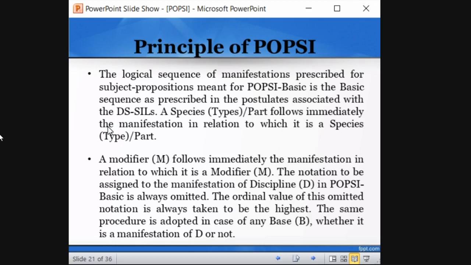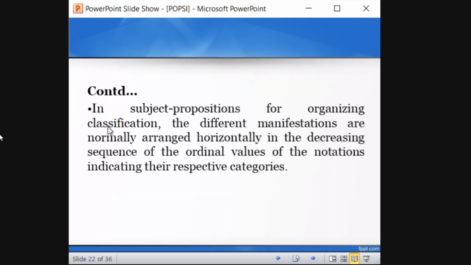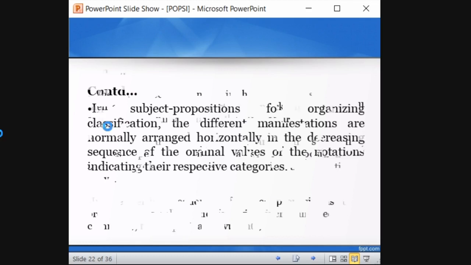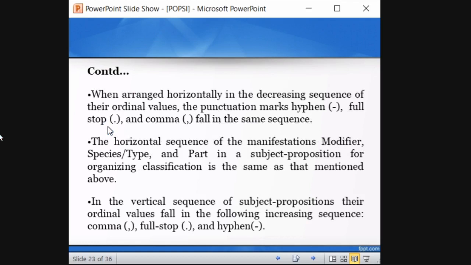I told you what a modifier is, right? It helps you to modify either one elementary category or more than one elementary category. So we will see. So in subject propositions for organizing classification, manifestations are arranged horizontally in decreasing sequence of the ordinal values of the notation. So you remember POP-C follows horizontal arrangements according to the subject propositions, according to the notation given in the POP-C table. Notation means symbols. So there are different symbols given in the POP-C table. So according to that, it follows a horizontal structure.